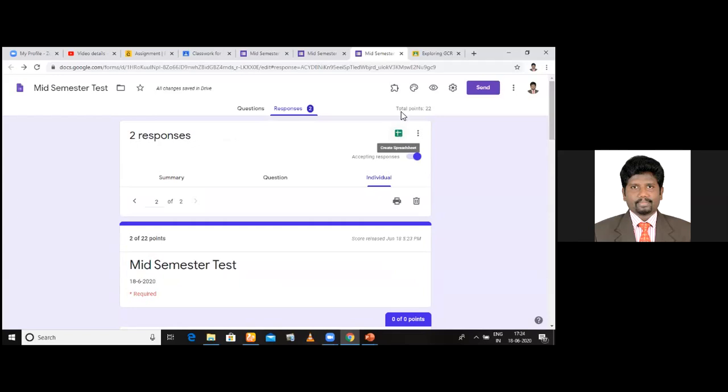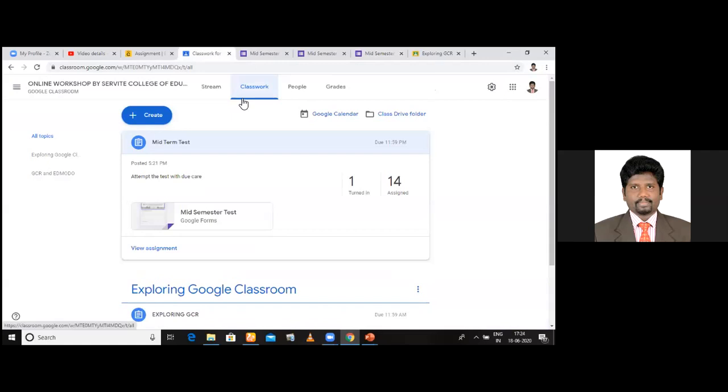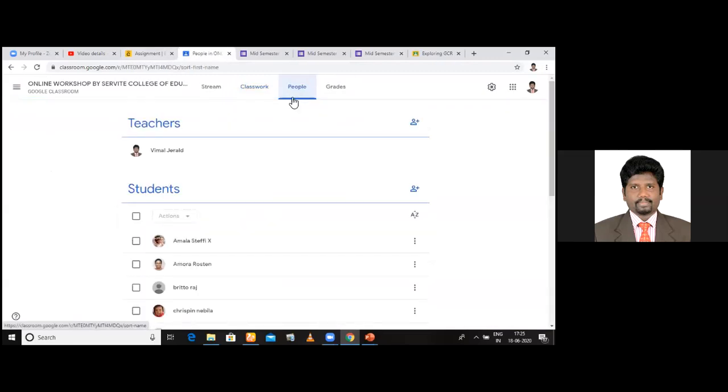Now I get back to Google Classroom. Okay, professors, so this is how you create your assignment. You create your quiz with the help of Google Classroom. And now I'm moving on to the third one called People. See, People is where you find all the students in your class. Now the students are here.